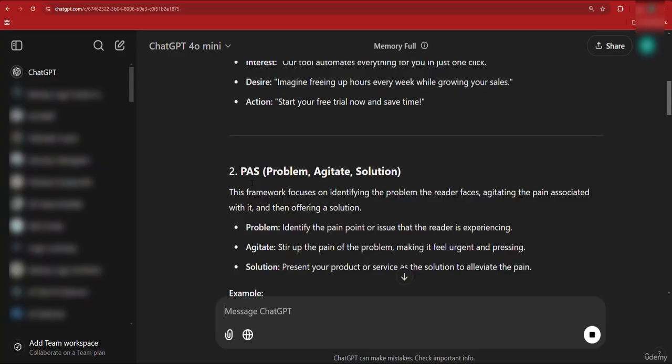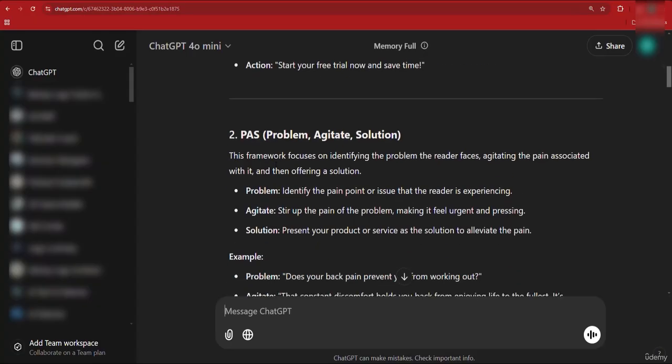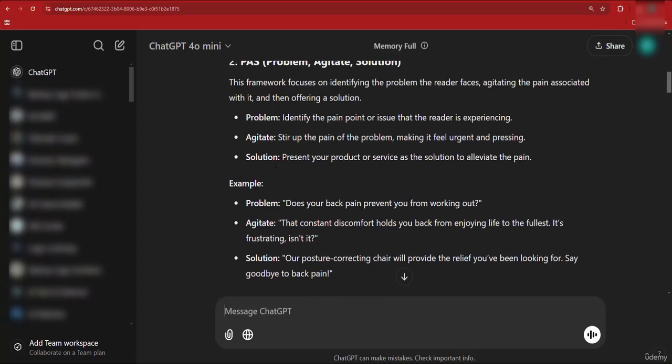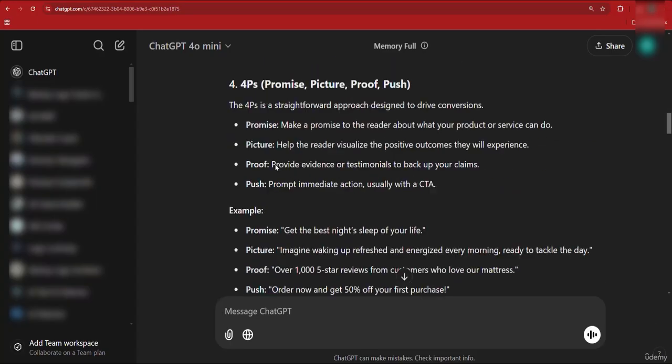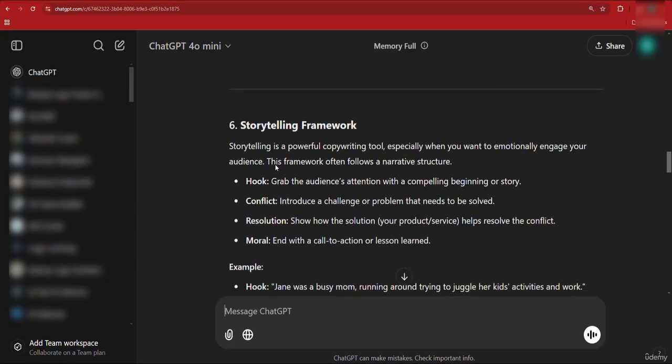This one is the most commonly used, which, by the way, is a framework where you start off by identifying the problem or the pain point that the reader is experiencing, and then you agitate by making them feel that there's an urgent need for them to make a change. And then solution, which is presenting your product or service as the ultimate solution that would solve their problem and make their pain go away. And so whenever you're writing emails, this is what you should use. You should use these particular frameworks, at least one of them. I will use the PAS.